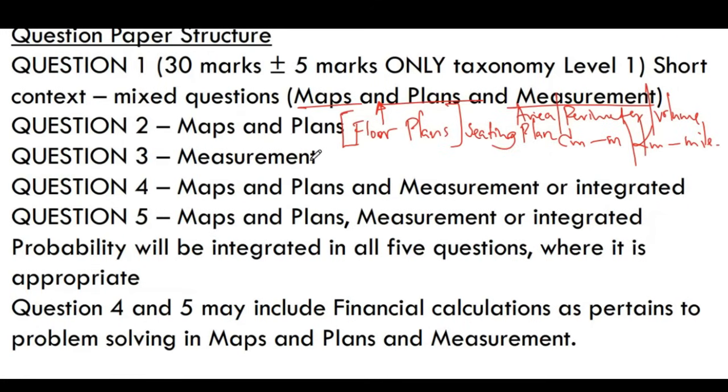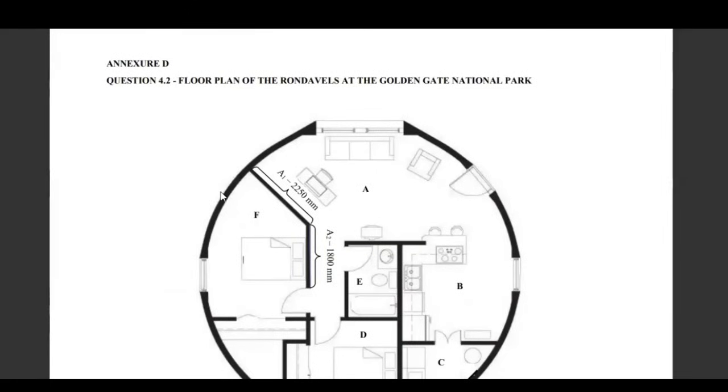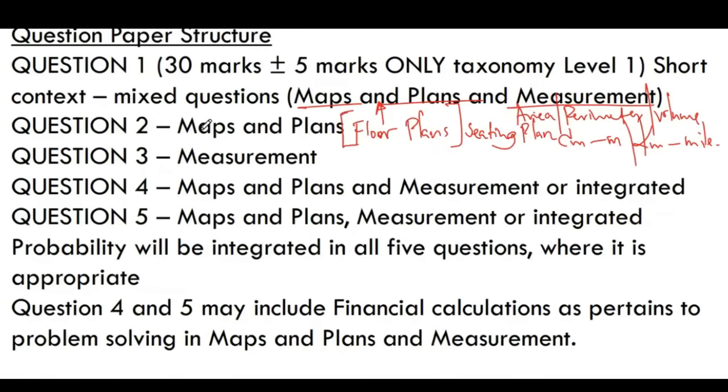All right. Measurements, again, this is question number 3. It will be looking at only measurements. Question number 4 becomes integrated. Question number 5 becomes integrated. When we look at this question, for example, this is an annexure for question number 4. This is a floor plan, and we expect this to be in question number 2. If it first comes in question number 2, you have it in question number 4 or 5.